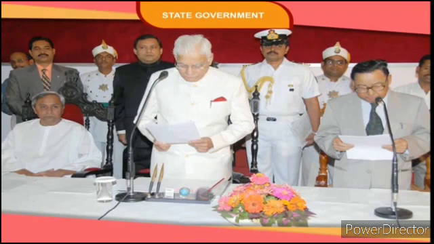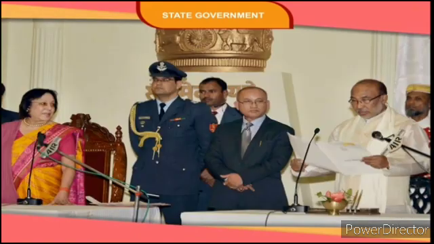Discretionary powers. In some situations, the governor does not act on the advice of the council of ministers. In such situations, he exercises his discretionary powers. When it is not possible to carry out government in the state, according to the provisions of the Constitution, the governor can send a report to the president. This report recommends president's rule in the state. He also uses his discretion in the appointment of chief minister. If there is a hung legislative assembly, the governor can also reserve the bill for the consideration of the president.